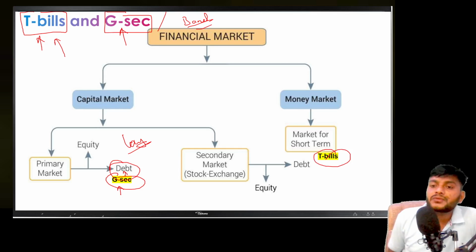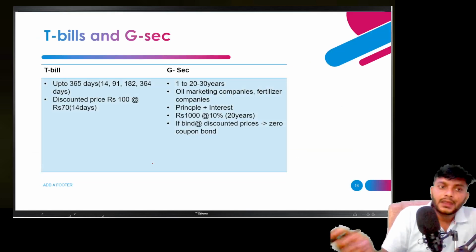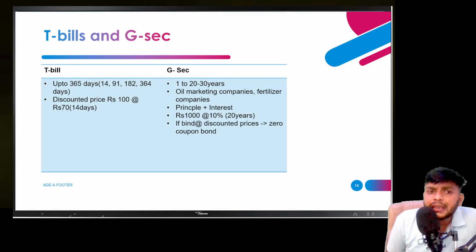So treasury bill is for a shorter period of time and government securities for a longer period of time. T-bills can be used up to 365 days, basically up to 1 year. The duration is like 14 days, 91 days, 182 days, 364 days, like that. And T-bills are always issued at a discounted price.